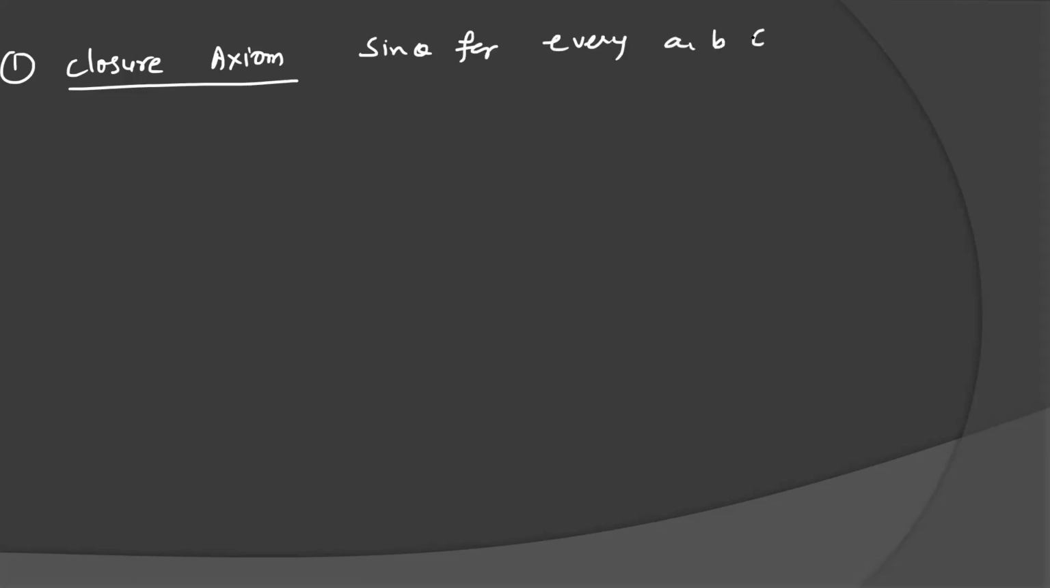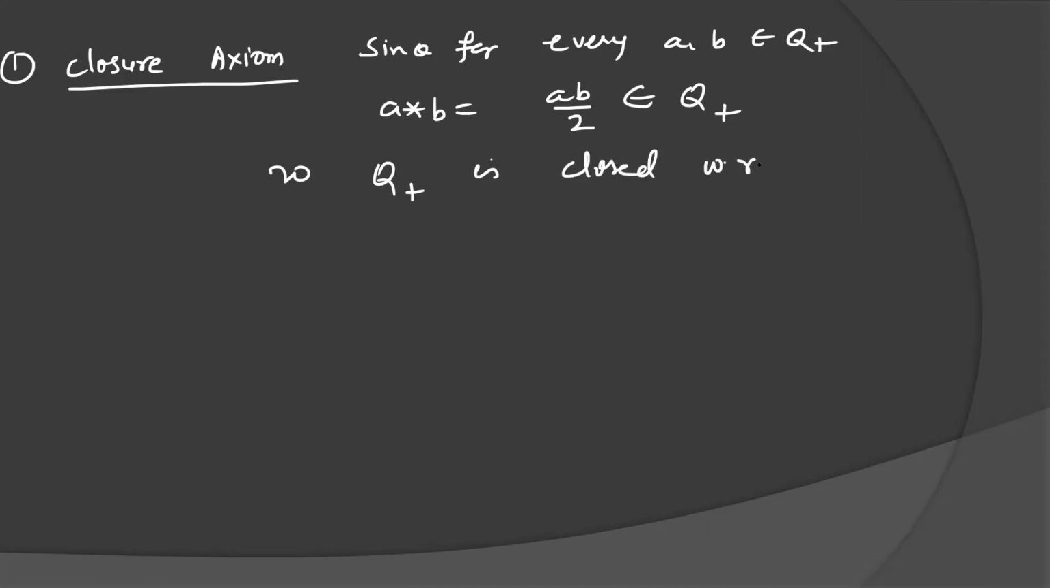So the first property is the closure axiom. Since for every a, b belonging to Q plus, a operation b is equal to ab by 2. If a and b are positive rational numbers, then a into b will also be a positive rational number, and divided by 2 will again be a positive rational number. So Q plus is closed with respect to star, meaning the closure axiom is satisfied.